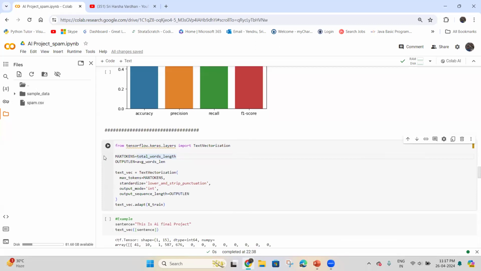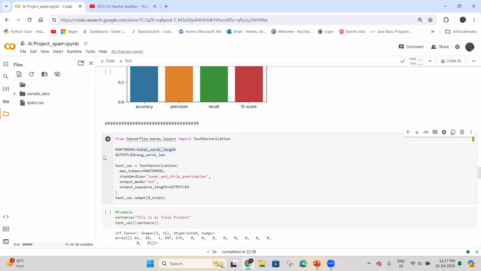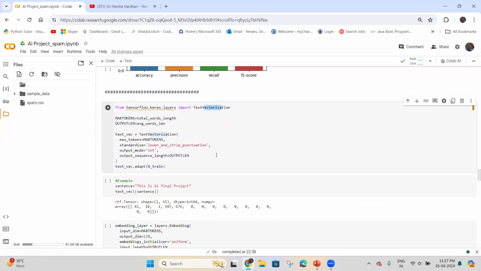Hi, hello everyone. Let me continue from this code where we have started. This code snippet sets up the text vectorization layer from TensorFlow's Keras library. It is used for pre-processing text data. It configures the layer to convert text to lowercase, strip the punctuation, and transform text to integer sequences.